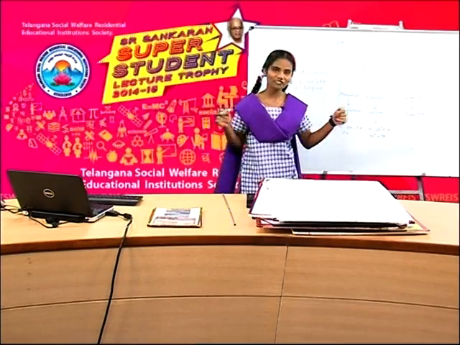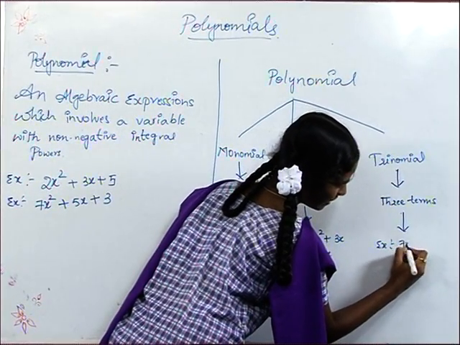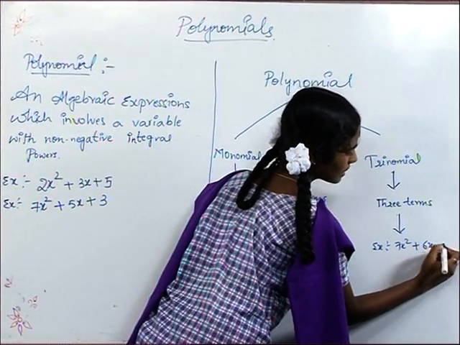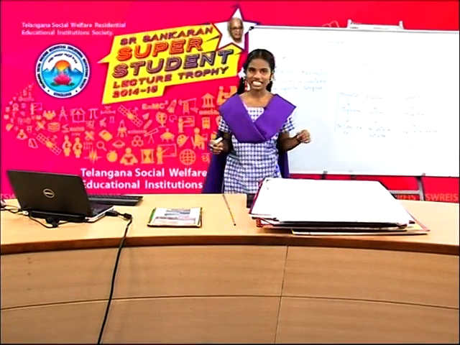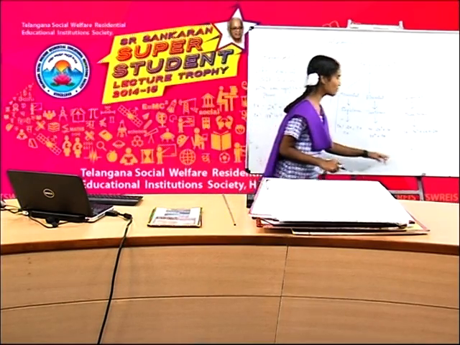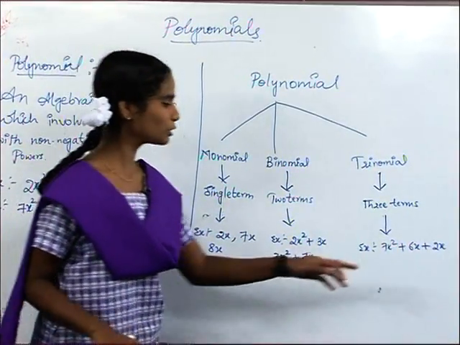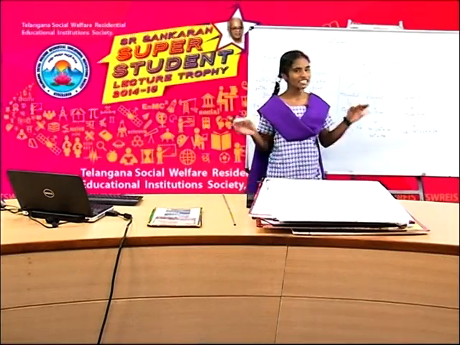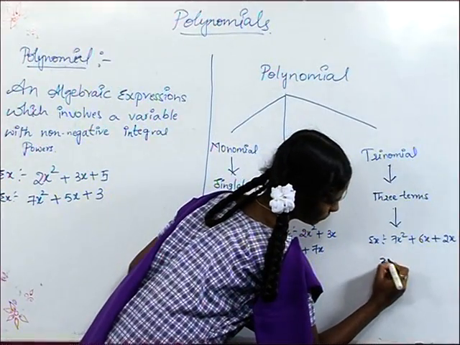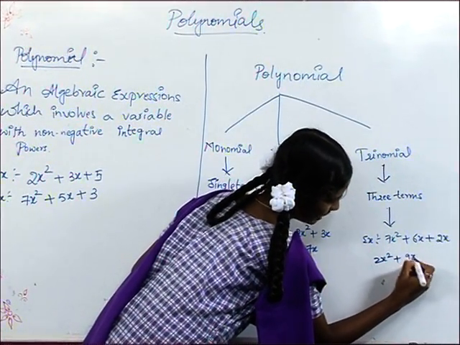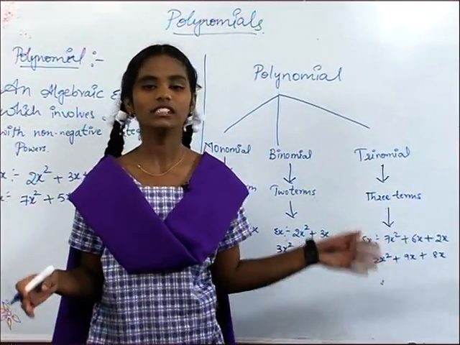For example of trinomial, 7x square plus 6x plus 2x. Friends, if we see this example, there are three terms. First term is 7x square and second term is 6x and third term is 2x. So it is called a trinomial. And we can take one more example like 2x square plus 9x plus 8x. It is also one example of trinomial.